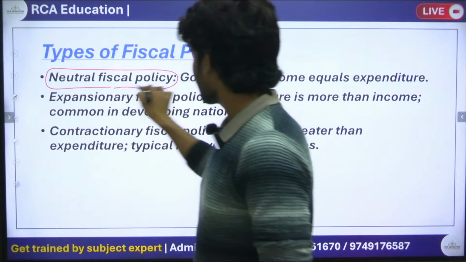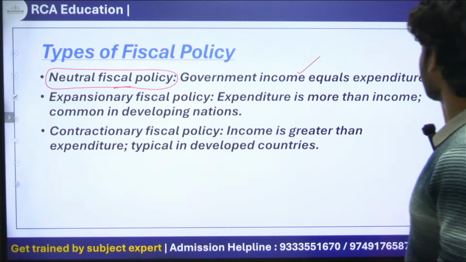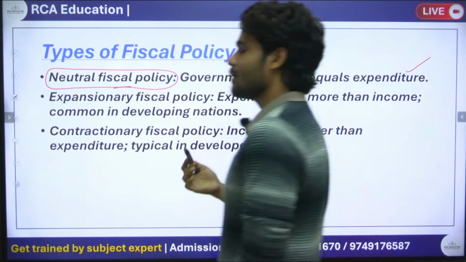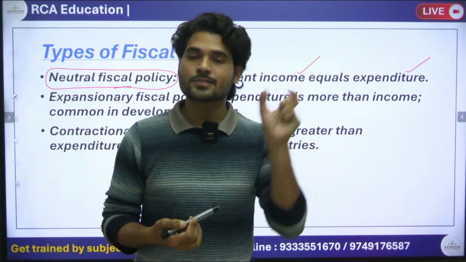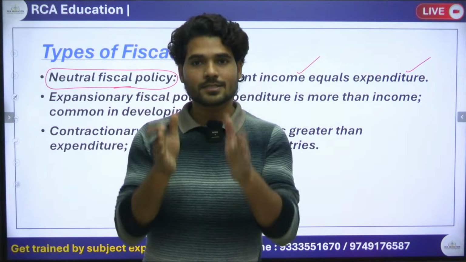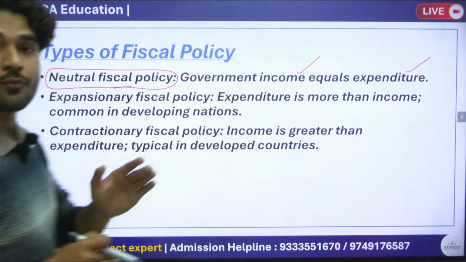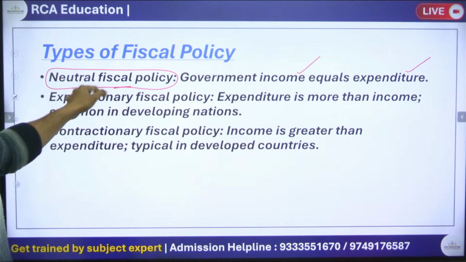What is neutral fiscal policy? It means that government income is equal to government expenditure. If government income is 100 rupees, government expenditure is also 100 rupees. This type of fiscal policy, we call it neutral fiscal policy.